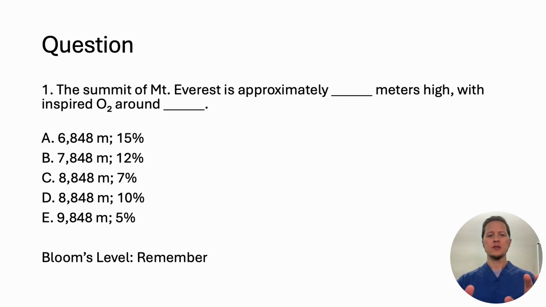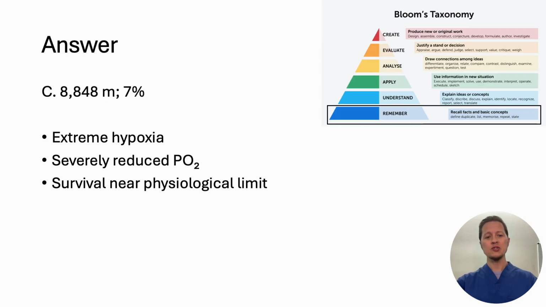Here we go. Now this first question may just seem like numbers, but these are very useful reference numbers to better understand and appreciate the next question. It's really going to set the stage. So technically your first question, the summit of Mount Everest is approximately how many meters high with inspired O2 of what percent? It's a very good reference number to be aware of. Is it 6, 7, 8, or 9,848 meters? And what is the percent O2? And this one is 8,848 meters and 7% O2.